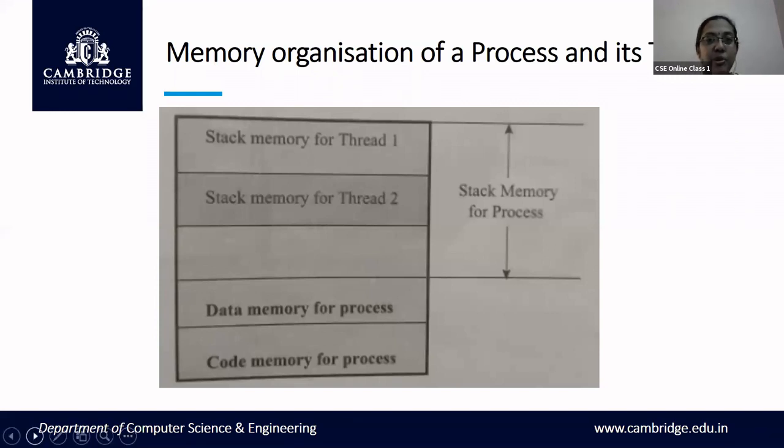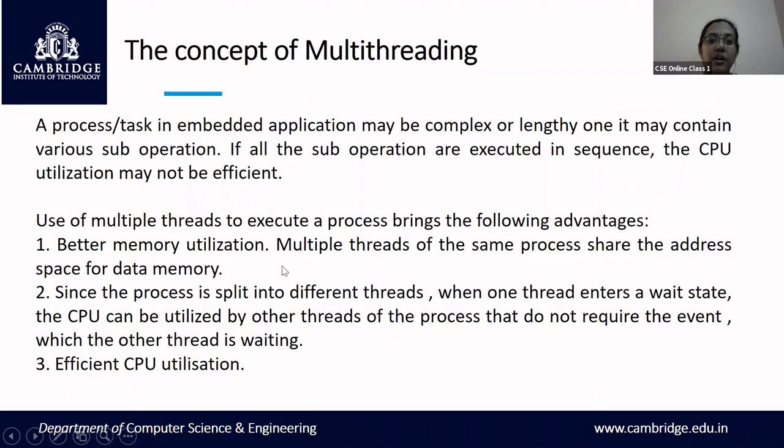This kind of memory organization comes into the picture whenever there is multi-threading. Multi-threading is whenever you have multiple threads within a single process. When you have multiple threads within a single process, this kind of memory organization will come into picture, and that is called multi-threading.